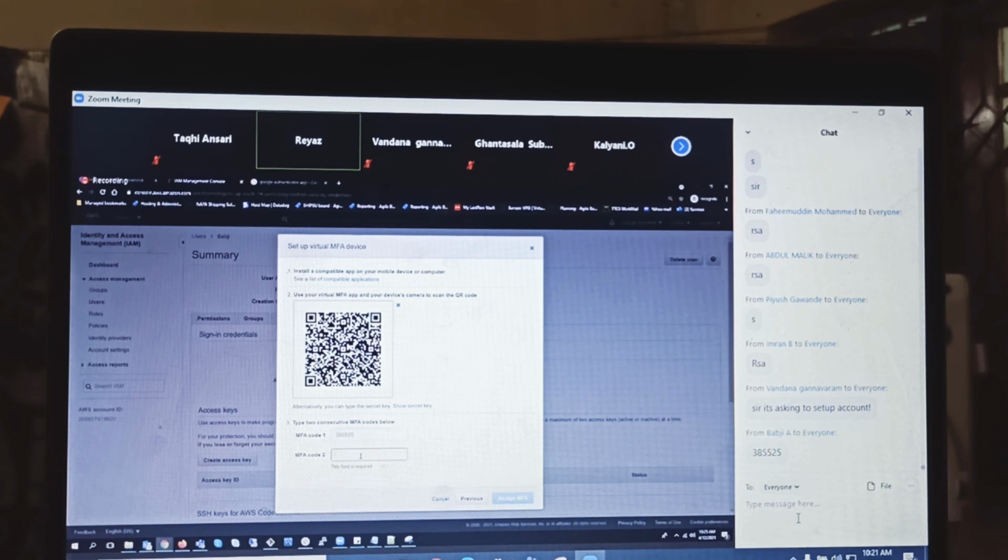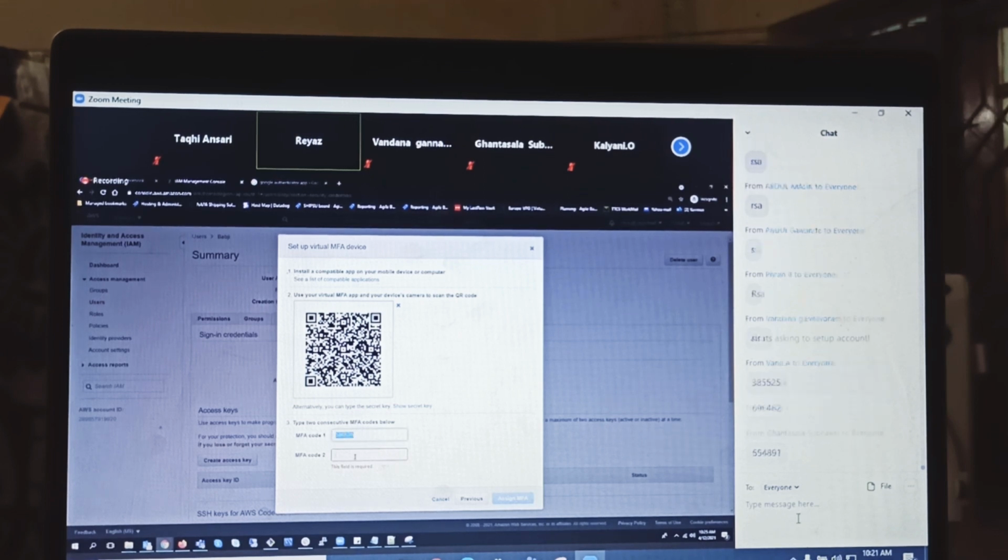Babji got this number already. I need another immediate number. You should provide two consecutive numbers. Then only it will get active. Wait for 10 seconds. Okay, now we got another number.